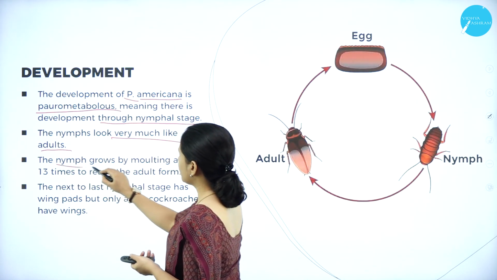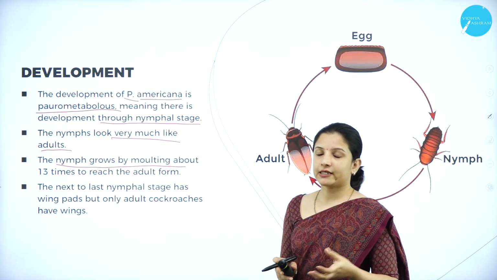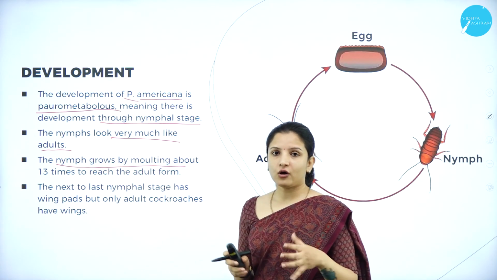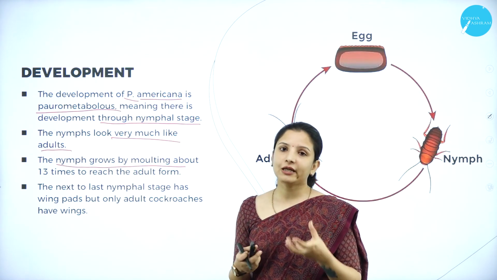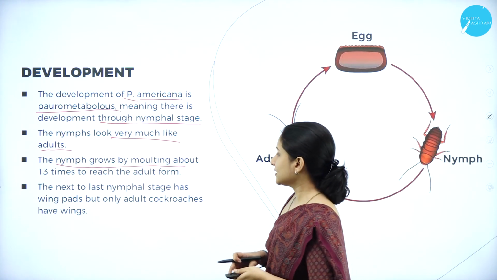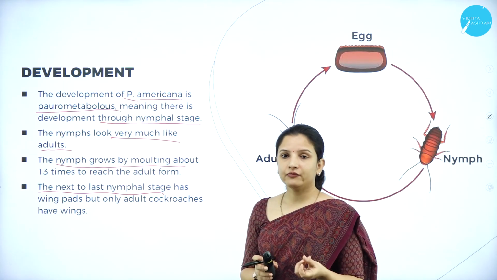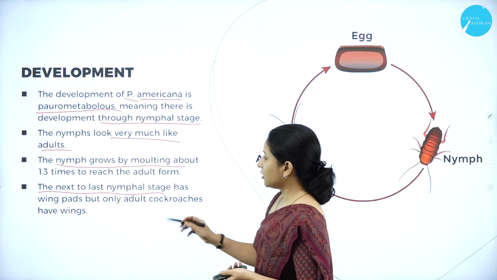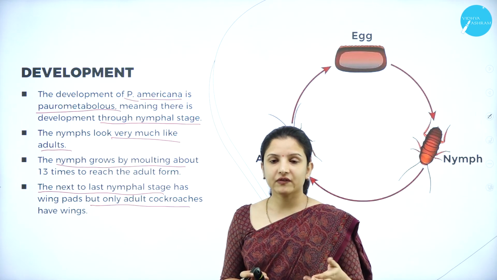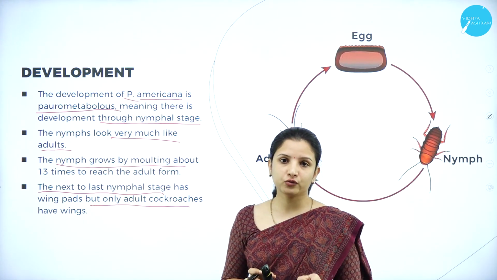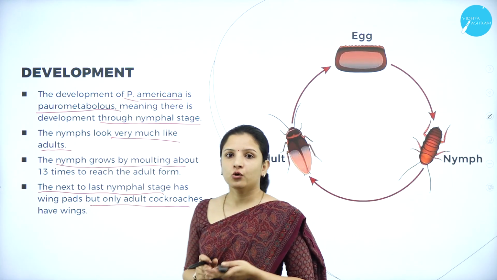The nymphs usually grow by molting, that is, they shed their skin about 13 times until they start to look like an adult. They will molt about 13 times, and only then will they reach the adult stage. In the last nymphal stage, the wings will start to develop, but only the adult will have the wings. Though wing-like structures develop in the last nymphal stage, they are of no use; only adults have functional wings.